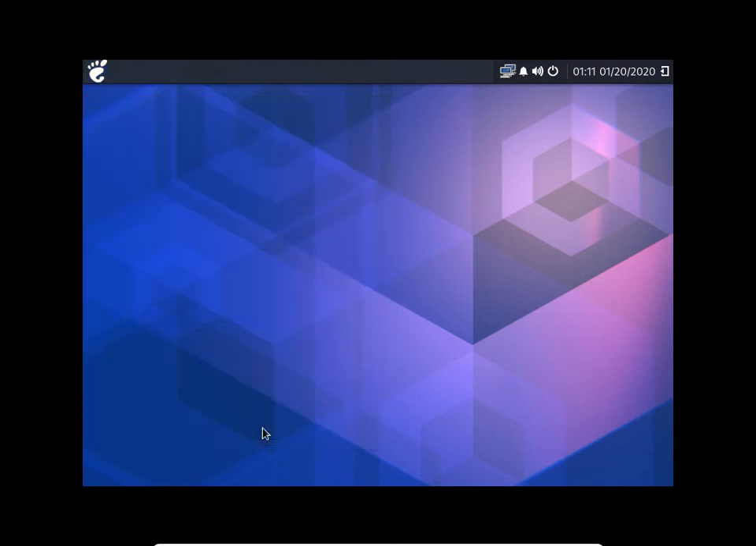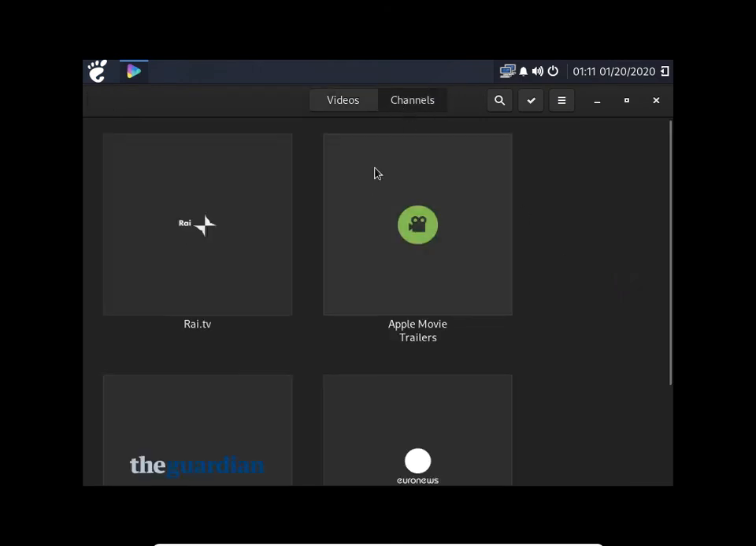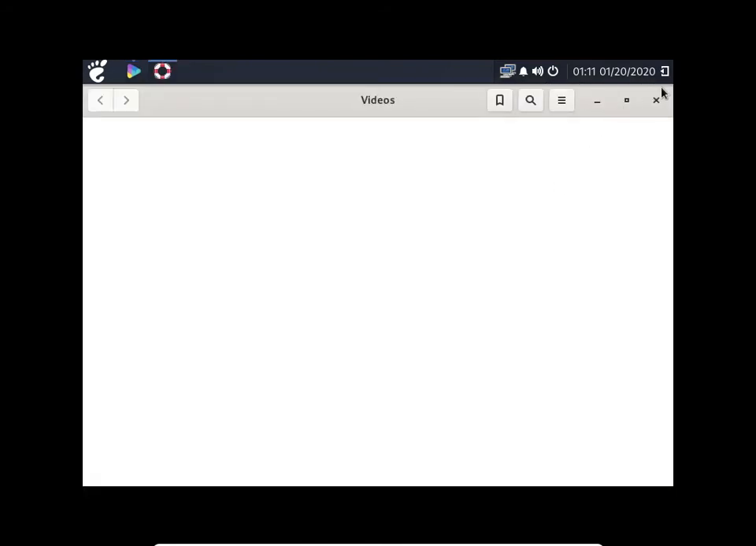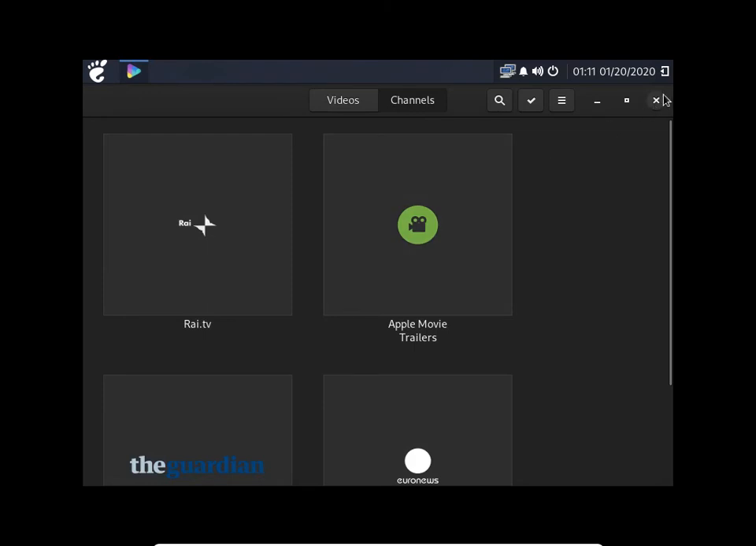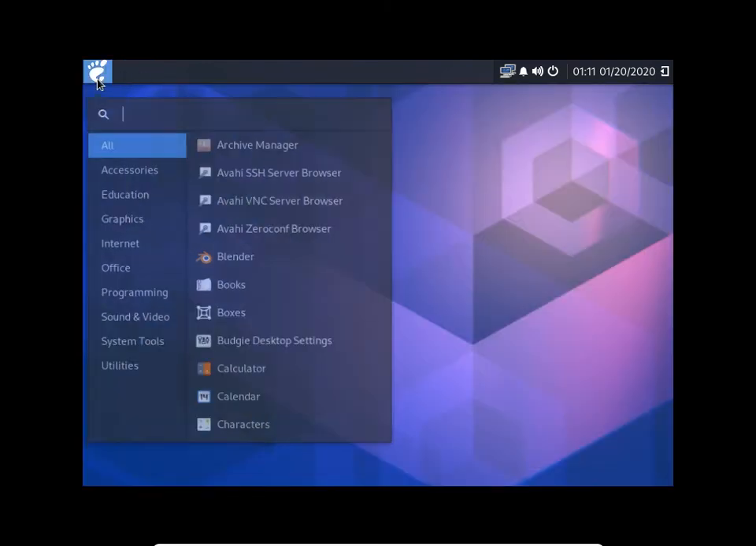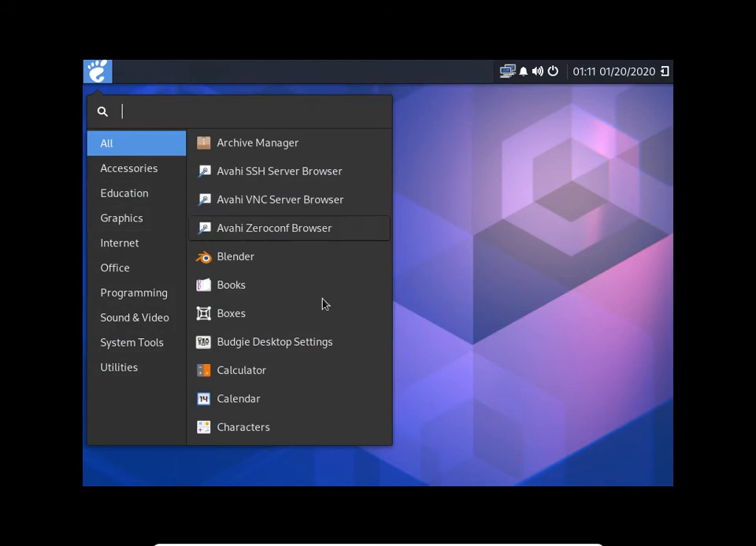And then, let's see what that is. That's probably opening up a folder. No, something else. Videos, also known as Totem, is an application for playing videos. You can use it to watch movies or stream media from the internet. That's pretty cool. I use VLC, but I might use that occasionally. That's one thing I didn't get on my install list a while ago. It should have been there.